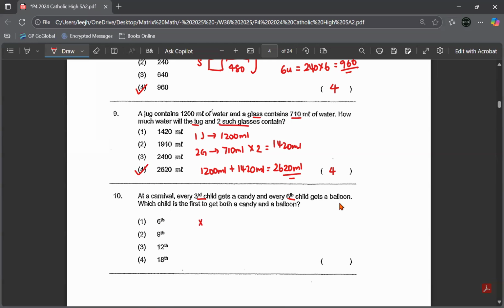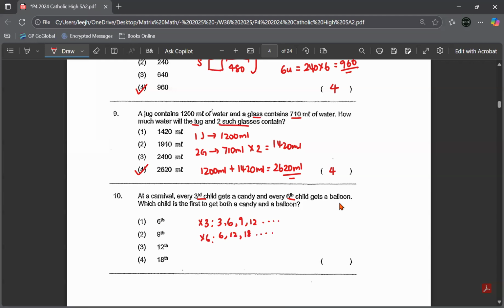Okay, so I'm looking at multiples of 3 for the candies. So it's 3, 6, 9, 12, and so on. Now, for the balloon is every 6th child. So multiples of 6. Because the 6th child gets a balloon, then the next group of 6, the 6th child, the next 6th child gets a balloon also. So multiples of 6. 6, 12, 18, and so on.